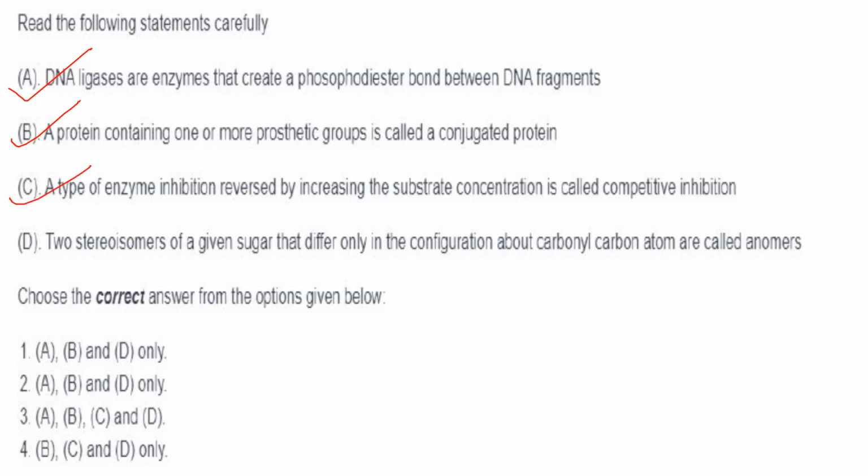So C is correct. Two stereoisomers of a given sugar that differ only in the configuration about a carbonyl carbon atom are called anomers. That is also correct. So A, B, C, D all are correct. What is the anomeric carbon? It is the C1 carbon in the case of glucose and the C2 carbon in the case of fructose. So A, B, C, D are correct. So the answer is option 3.